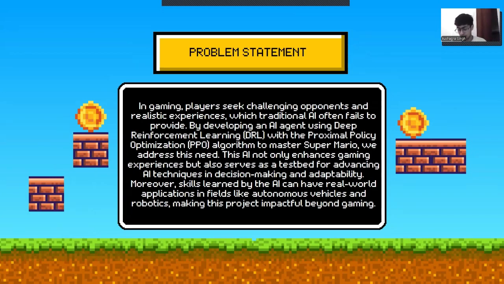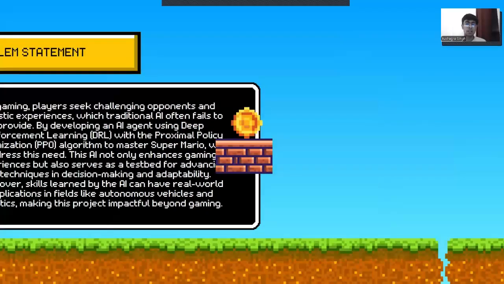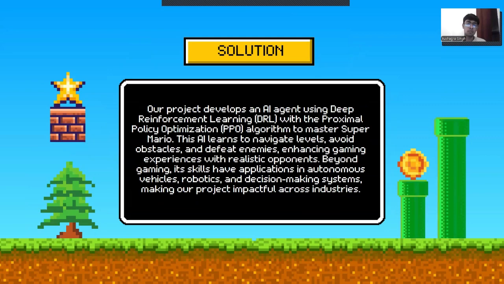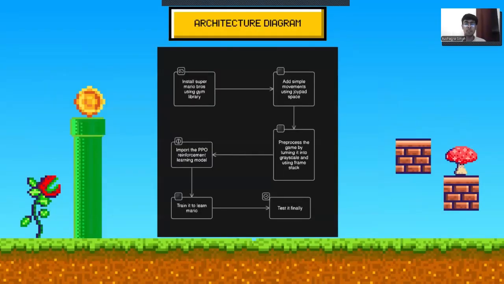That's where reinforcement learning comes in. What is the solution for this? The solution is that we are going to develop a model which can play a game by itself. It can adapt, it can learn your moves, it can learn your play style, and it can cross the game easily. So you can just train your model and compete with it, and there are already many gamers and gaming agencies using deep reinforcement learning. Even in Tekken, there is a clone fighting system where you can fight with yourself. So this is the solution we are providing. Let's see how we're going to do it.